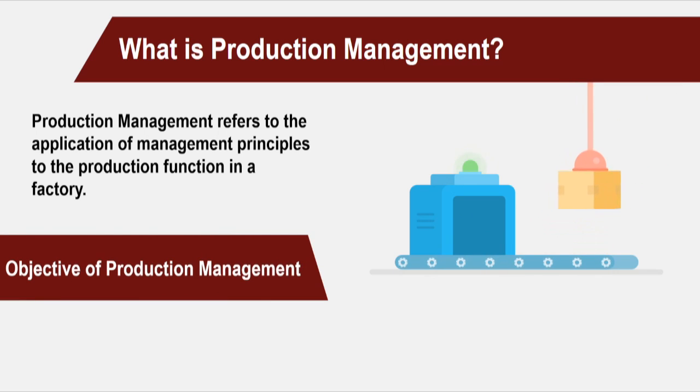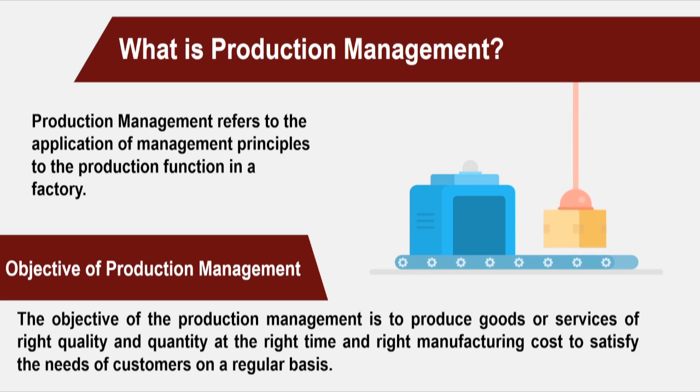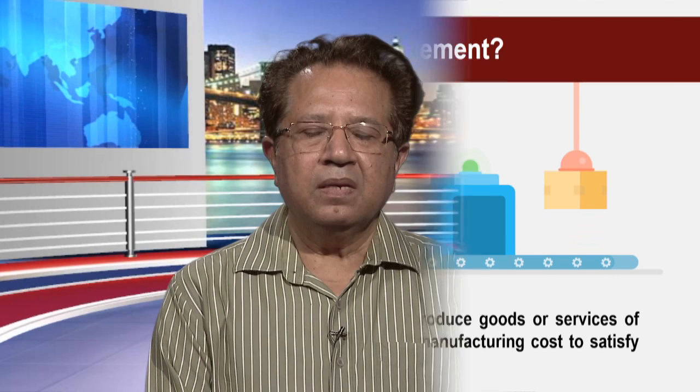The objective of production management is to produce goods or services of right quality and quantity at the right time and right manufacturing cost to satisfy the needs of customers on a regular basis. A production manager must ensure that the right production plan is followed during the production process.